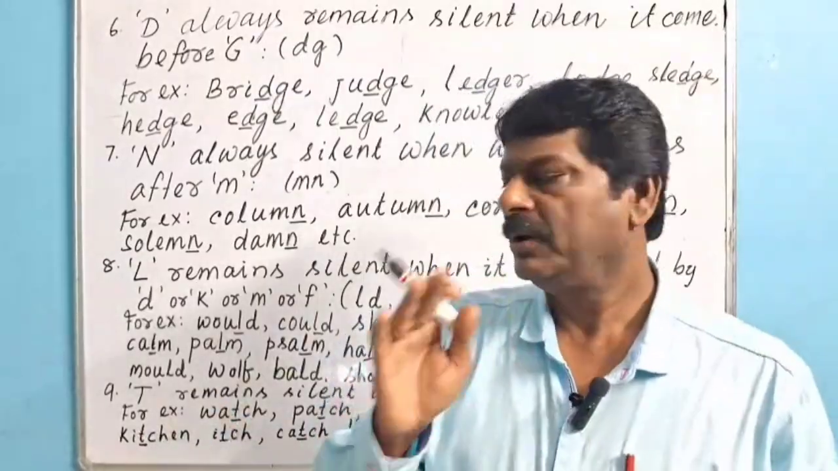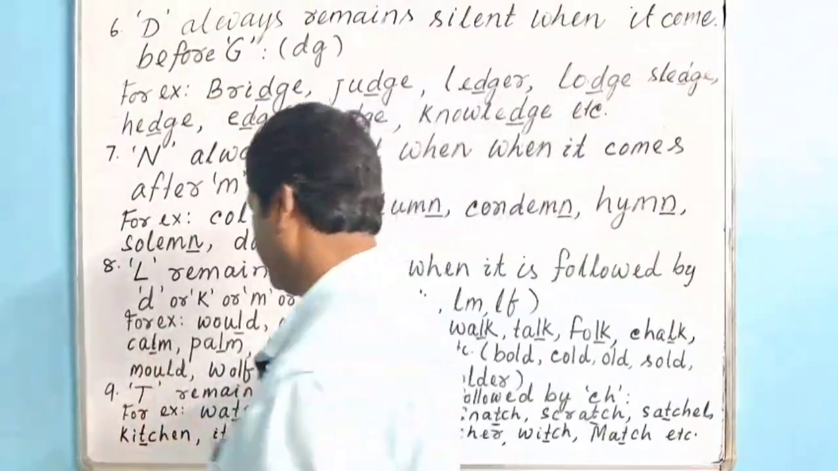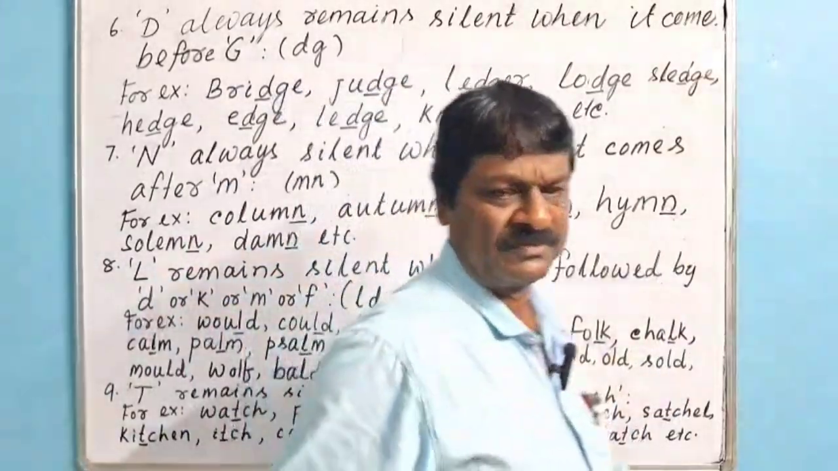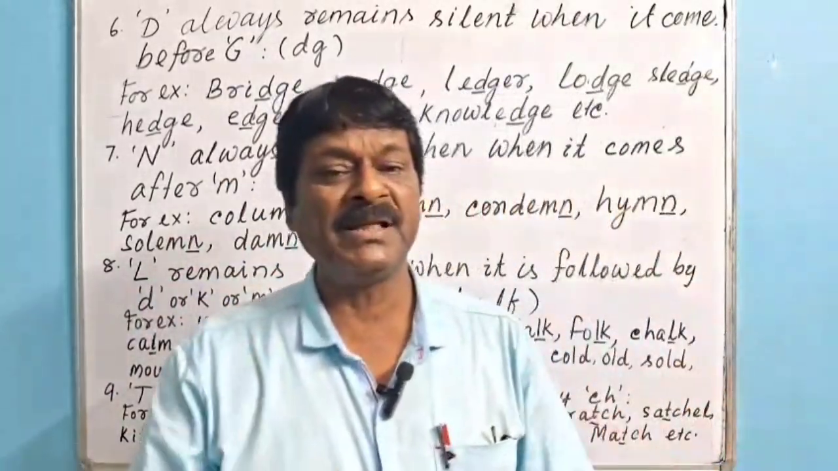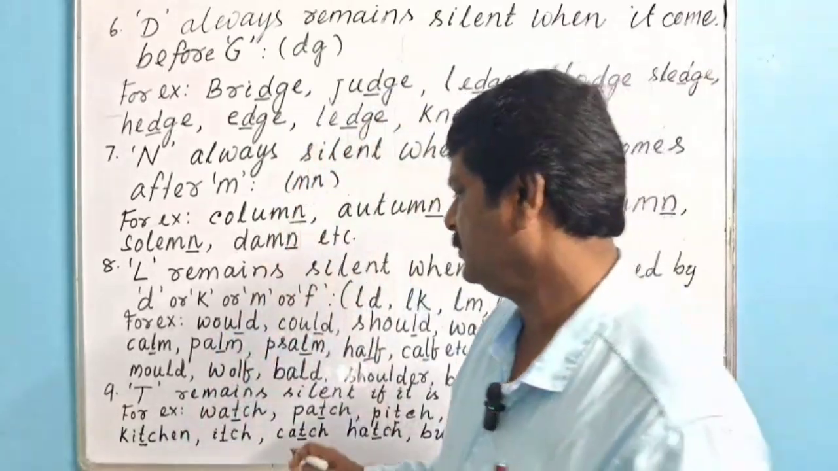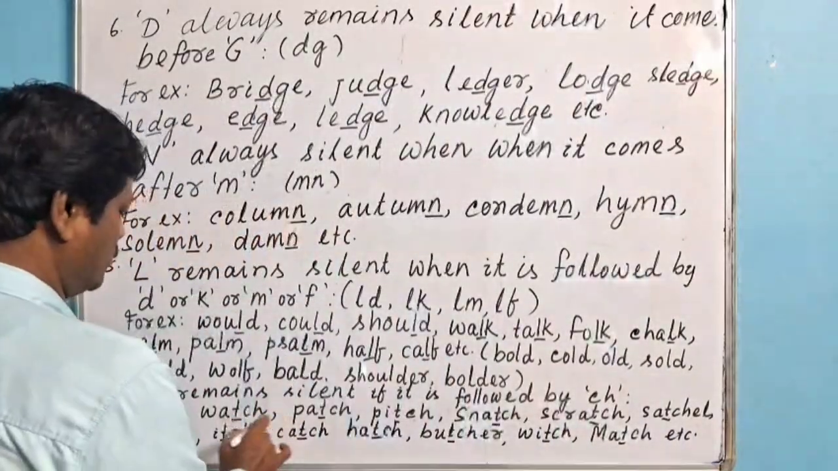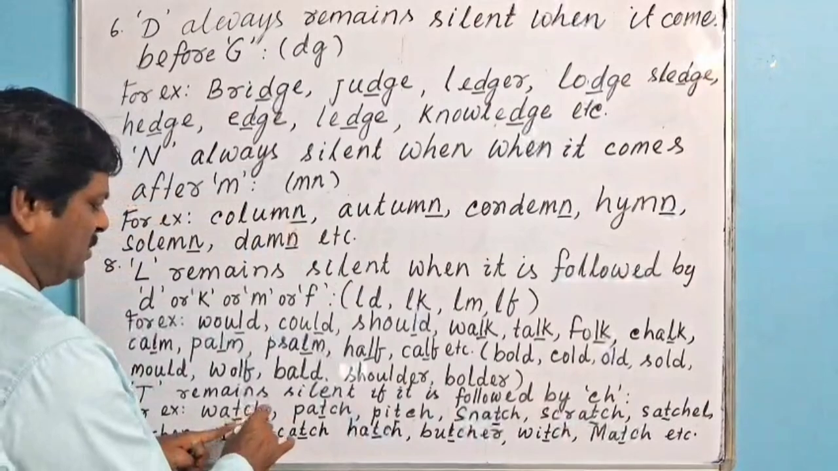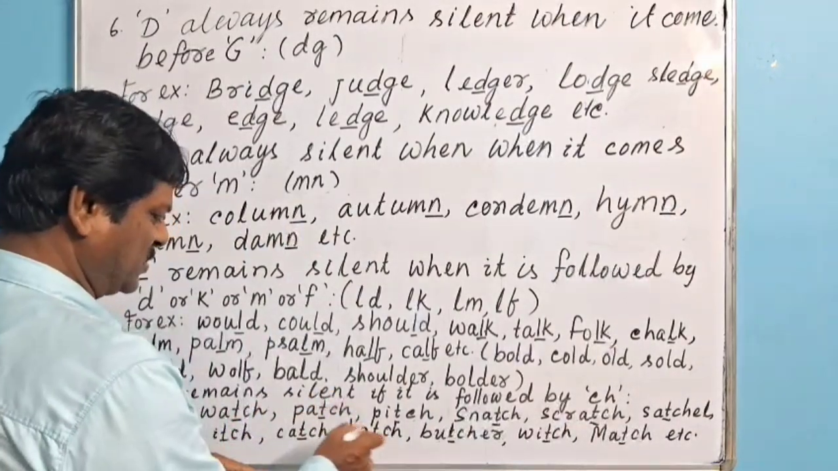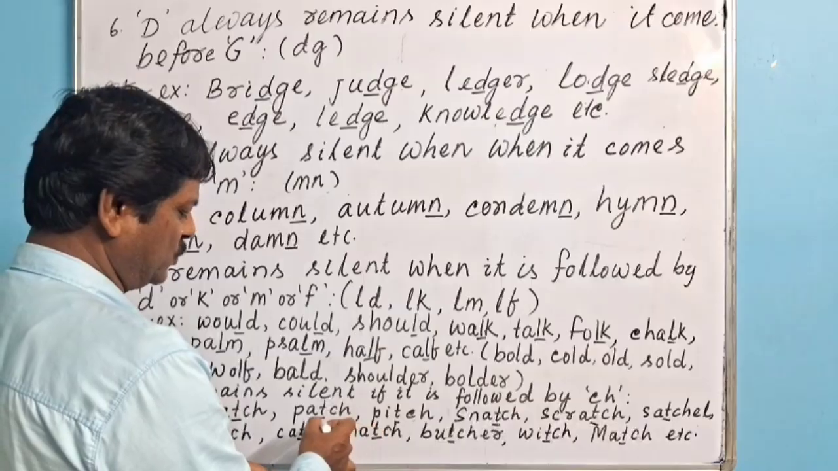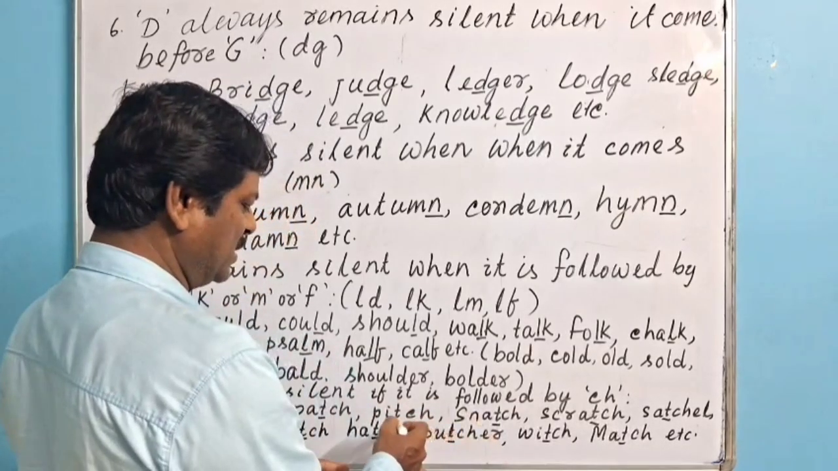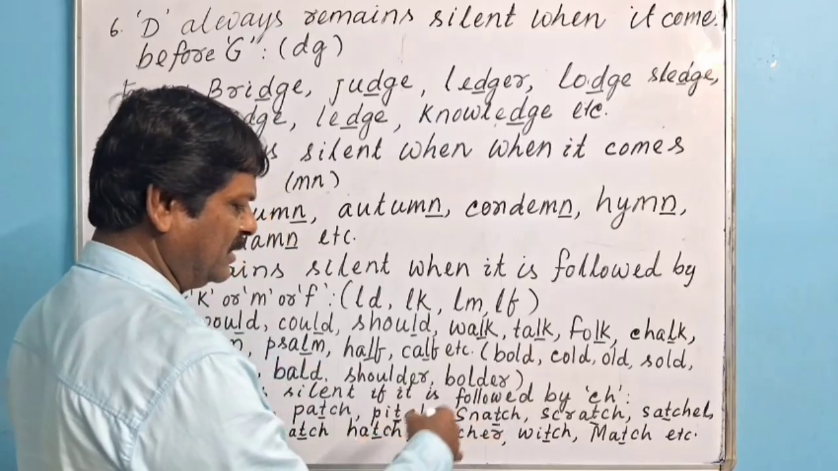Now we shall go for point number 9. T remains silent if it is followed by CH. Okay. For example, watch. T is followed by CH. That's why T is silent here. Then patch. T is followed by CH, so T is silent here. Pitch. T is followed by CH, so T is silent here.